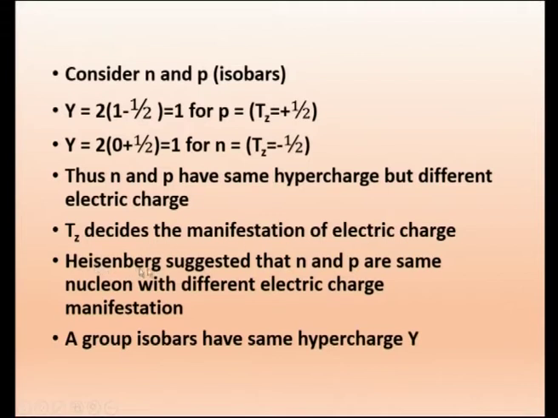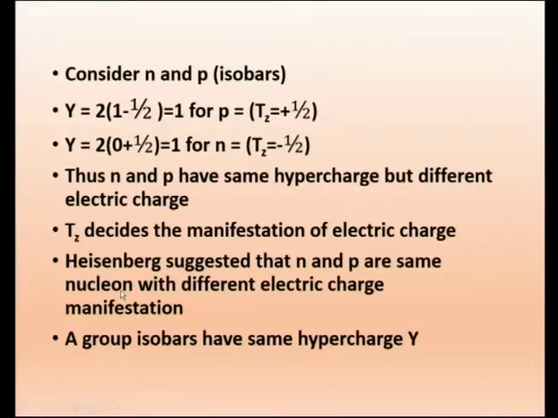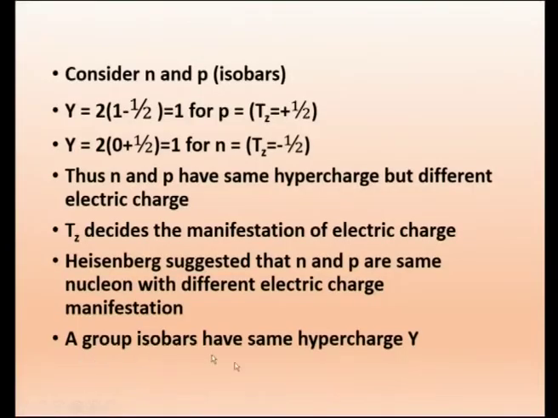Heisenberg suggested that neutron and proton are the same nucleon. He said both are not different, both are the same, but one is having electric charge because of the isospin component. Heisenberg suggested that neutron and proton are the same nucleon with different electric manifestation. So one is able to show us 0 electric charge, another is able to show us plus 1 electric charge. Both are the same nucleon. So a group of isobars have the same hypercharge. We have just given the example of neutron and proton, and it is true for all groups of particles. We will come to that.